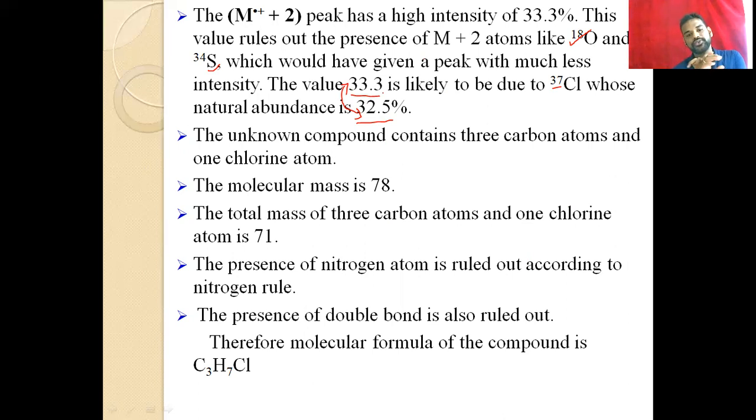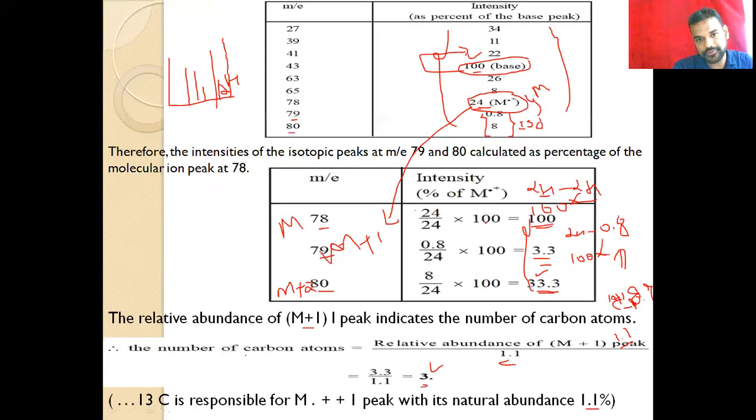According to the nitrogen rule, the number of nitrogen is odd, so we can reject it, and then we have only one option, that's hydrogen. So then we can give the molecular formula, that is C3H7 and chlorine, and on the basis of these calculations of the isotopic peak, we identified the number of chlorine.